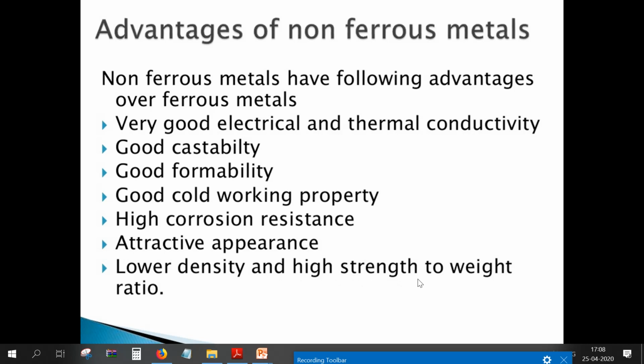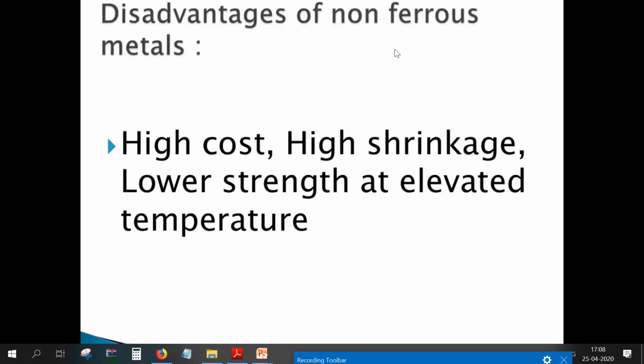They have high corrosion resistance, attractive appearance, and lower density with a high strength to weight ratio. So these are the various advantages of non-ferrous materials over ferrous materials.